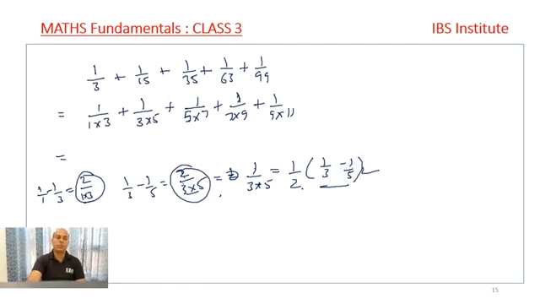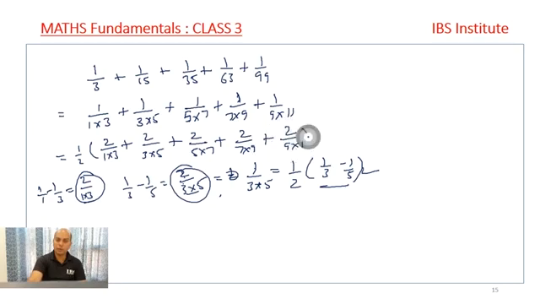This way I can follow this question. Or you can say that you can divide this whole equation by 2. What I get? 2 upon 1 into 3 plus 2 upon 3 into 5 plus 2 upon 5 into 7 plus 2 upon 7 into 9 plus 2 upon 9 into 11, right?